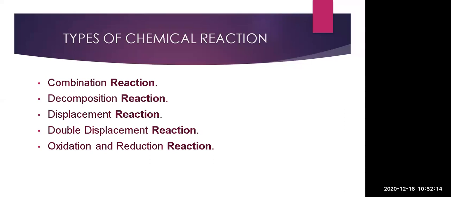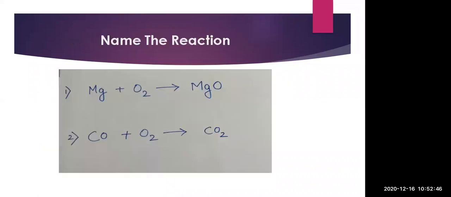Then comes the oxidation and reduction reaction, which is also known as the redox reaction. Now in an oxidation reaction, what will happen? Addition of oxygen takes place, and in a reduction reaction, removal of oxygen takes place. In an oxidation reaction, removal of hydrogen and electrons takes place, whereas in a reduction reaction, addition of hydrogen and addition of electrons takes place. So these are all the basic keys which will be helpful for you to understand which one is which reaction. Okay, now we will see one by one.